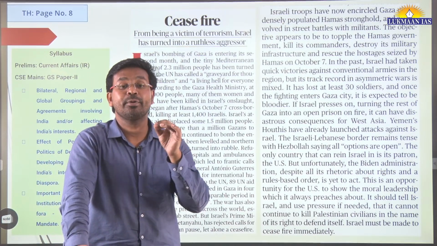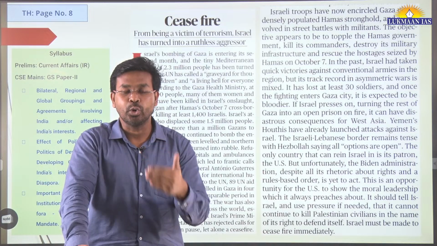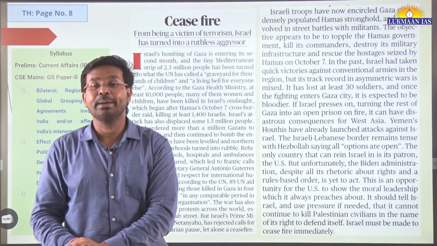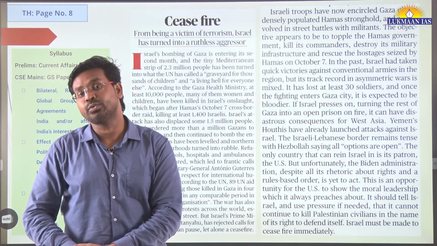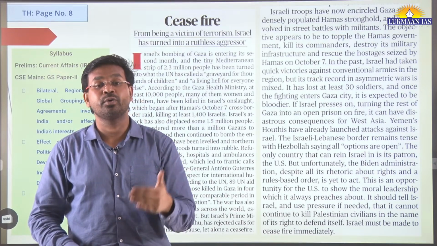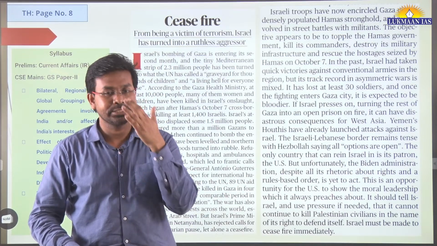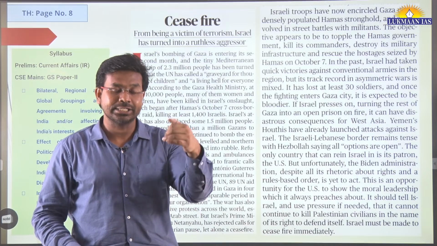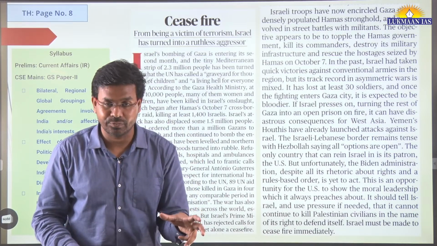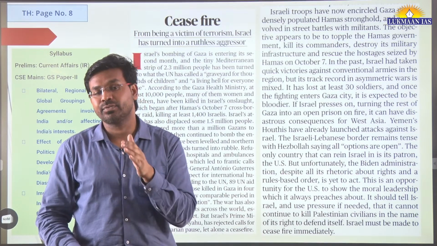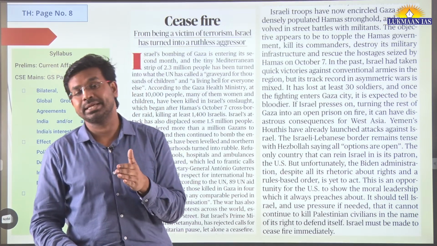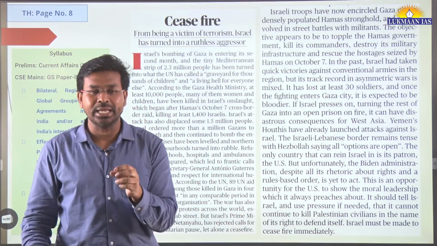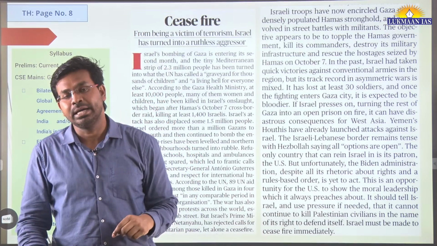We are talking about ceasefire in Hamas. As we all know, Israel has launched a retaliatory attack, and they have killed more than 10,000 people. Out of those 10,000 people, the majority were women and children, and many hospitals, refugee camps and other shelter houses have been targeted by the Israeli Defense Forces. But the Israeli Defense Forces say that this is a retaliatory measure. But the thing is, this retaliation, the right of defense of Israel, has crossed the line.